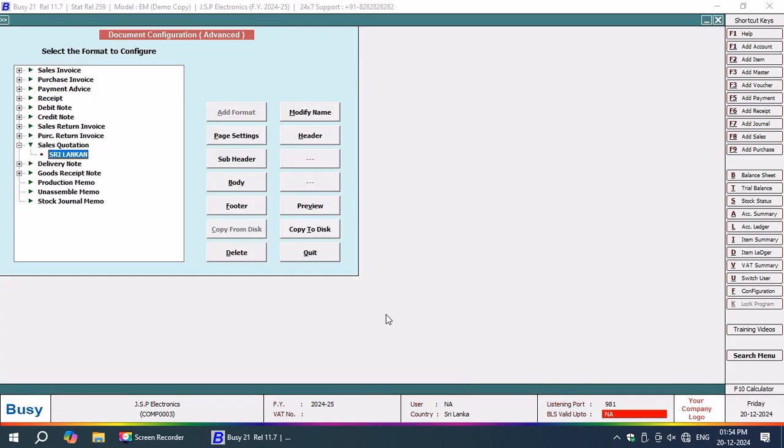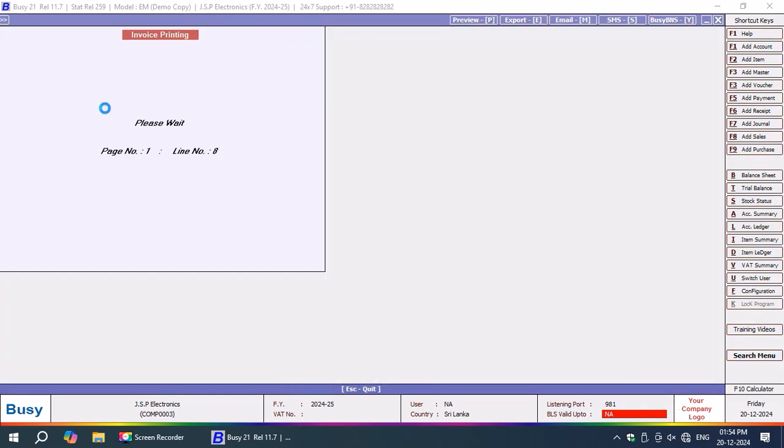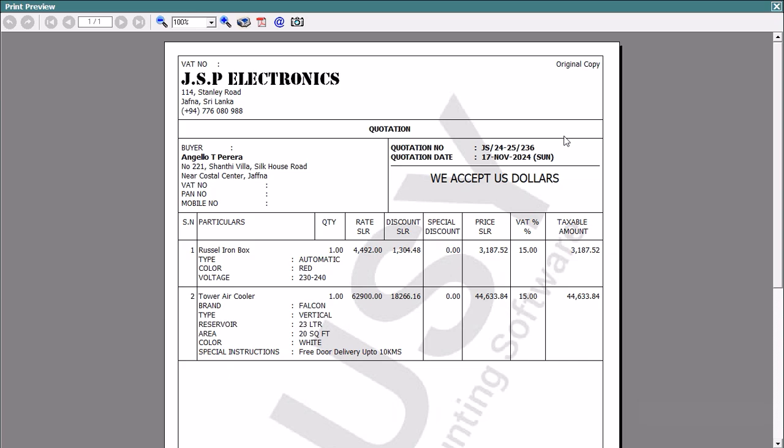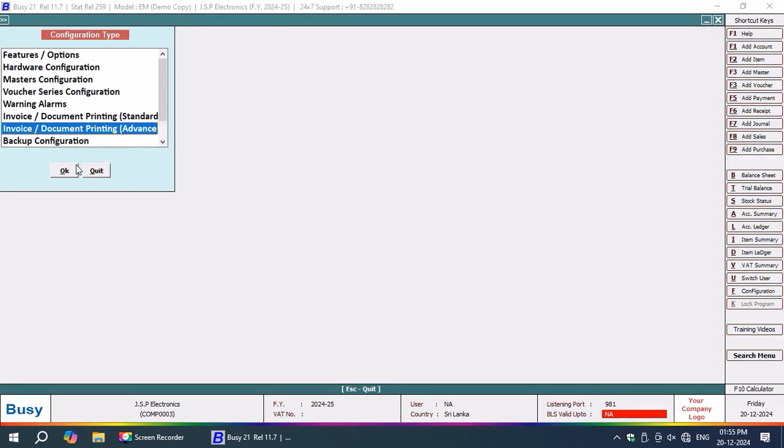Now I am going to save it and let us check. If I check it, now it is perfect. See, that's what we said. There are no special instructions associated with item number 1, and it is associated only with item number 2, so it is properly tagged.